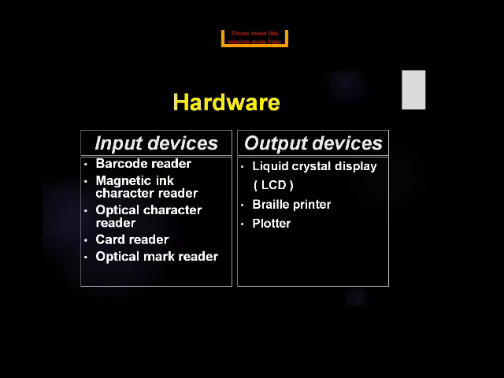Now we will discuss output devices. What are output devices? Output devices convey information from the computer to the user. First we input data, then the computer processes the data and gives its output. The types of output devices are liquid crystal display, or LCD. Most of the students have LCDs in their house. Then braille printer, a special device we will discuss, and then plotter.